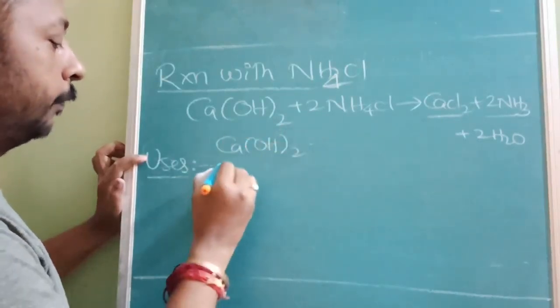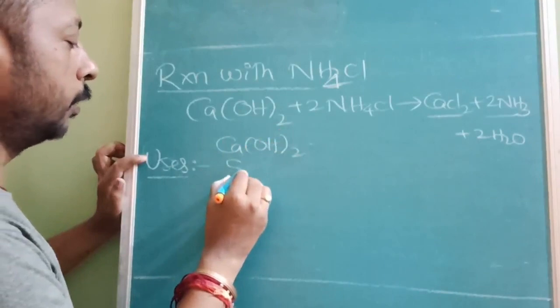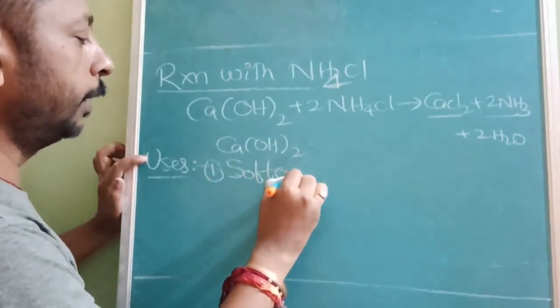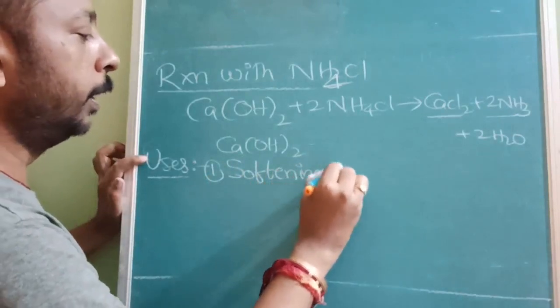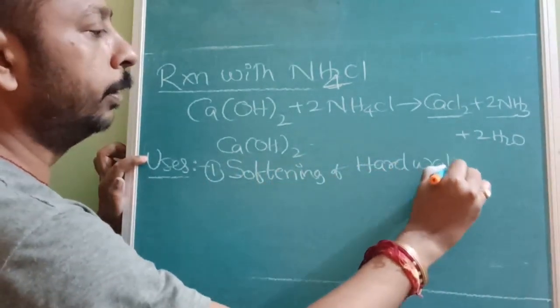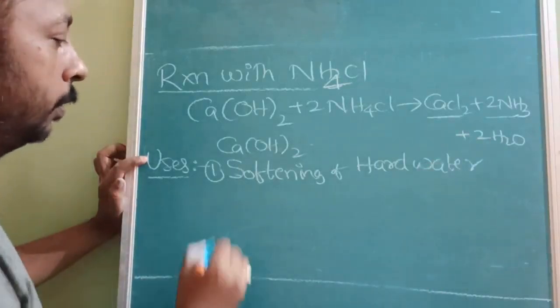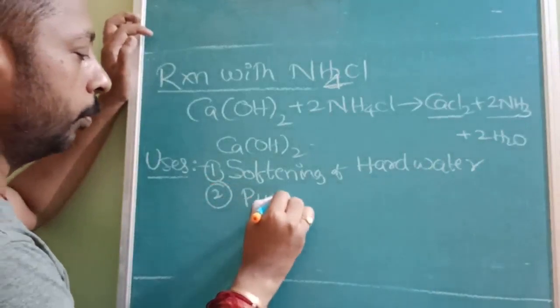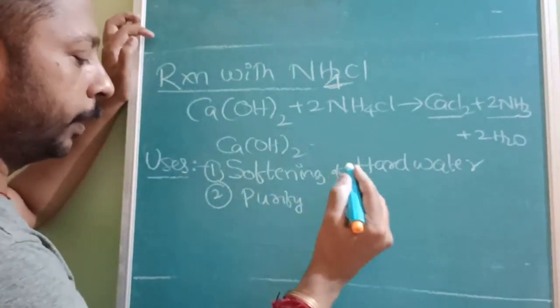First of all, it is used in softening of hard water. That is the first use. The second use is that it is used to purify two things.